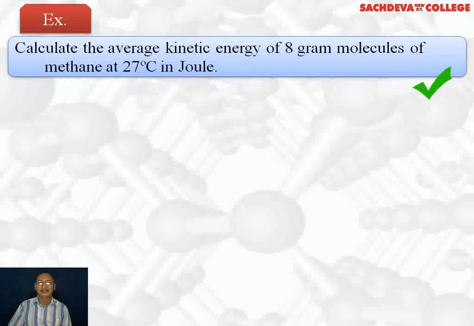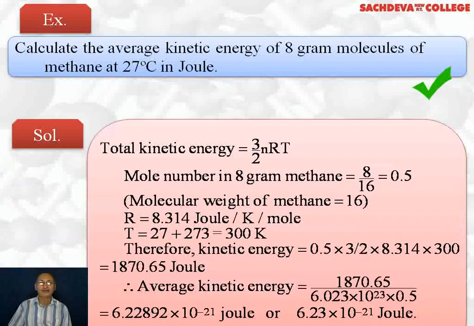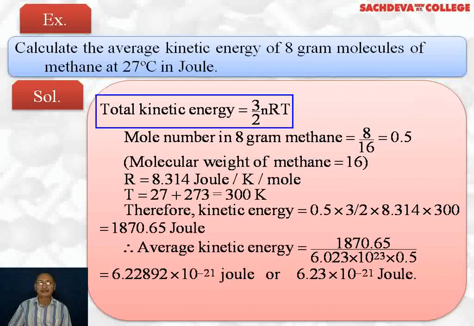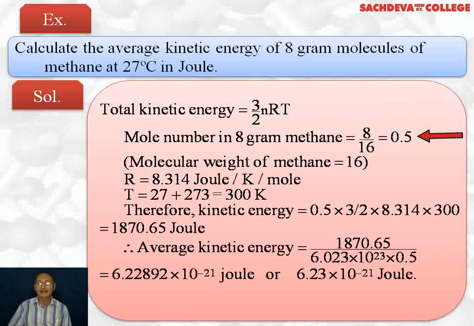Next, we are going to solve the numerical based on average kinetic energy. Calculate the average kinetic energy of 8 gram of methane at 27 degrees centigrade. Total kinetic energy is equal to 3 by 2 nRT. Number of moles in 8 gram of methane is equal to 8 by 16, that is 0.5 moles, as the molecular weight of methane is 16. R is equal to 8.314 joules per Kelvin per mole. Temperature is 27 plus 273, which is equal to 300 Kelvin. So kinetic energy is equal to 0.5 into 3 by 2 into 8.314 into 300. It comes out to be 1870.65 joules.